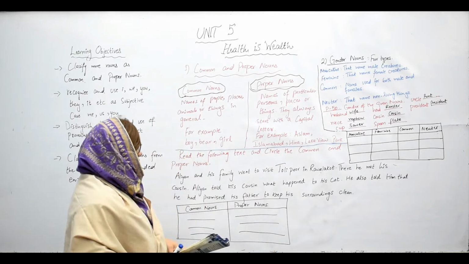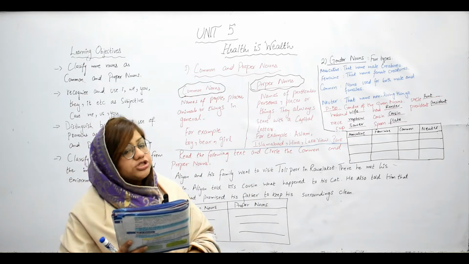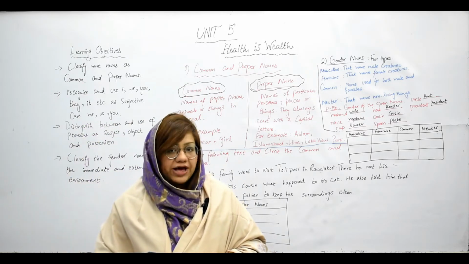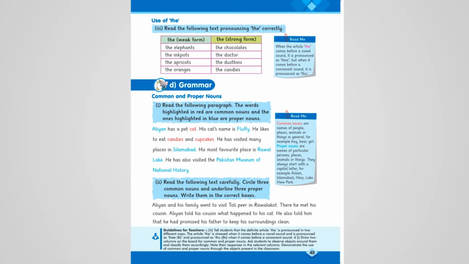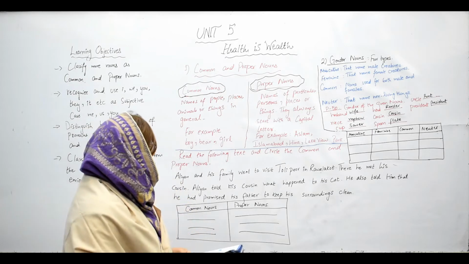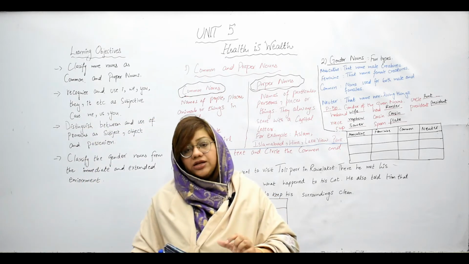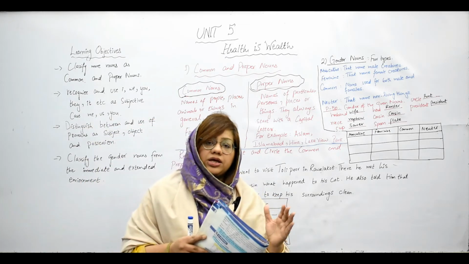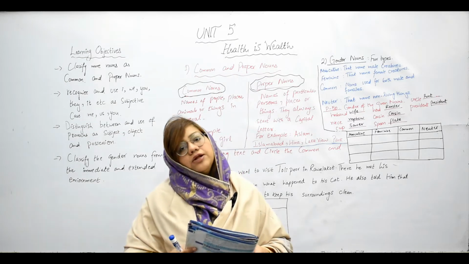Now, move to that one. In your page number 49, in your textbook, unit number 5, read the following text and circle the common and proper nouns. Students, here is a paragraph that I have already written on the board. What you all need to do is to underline and distinguish between a common noun and a proper noun.